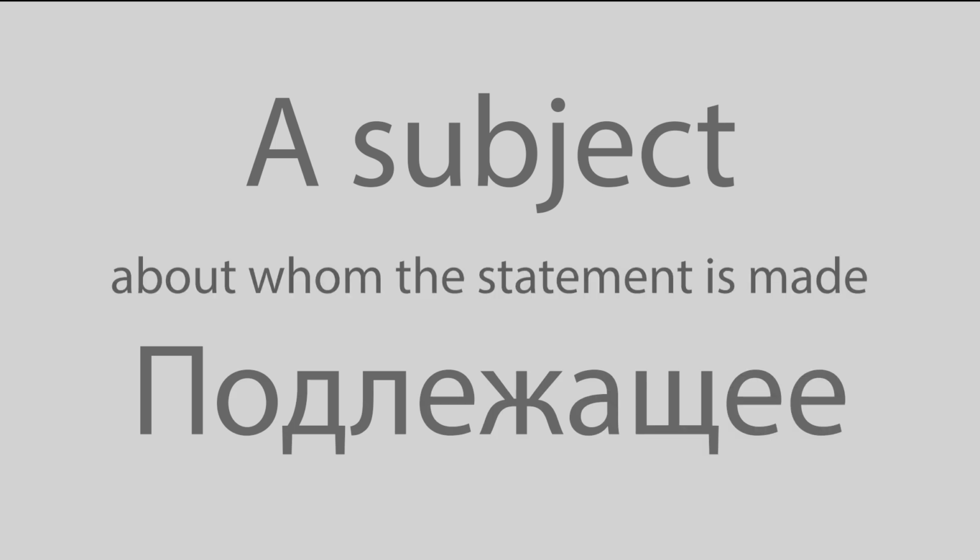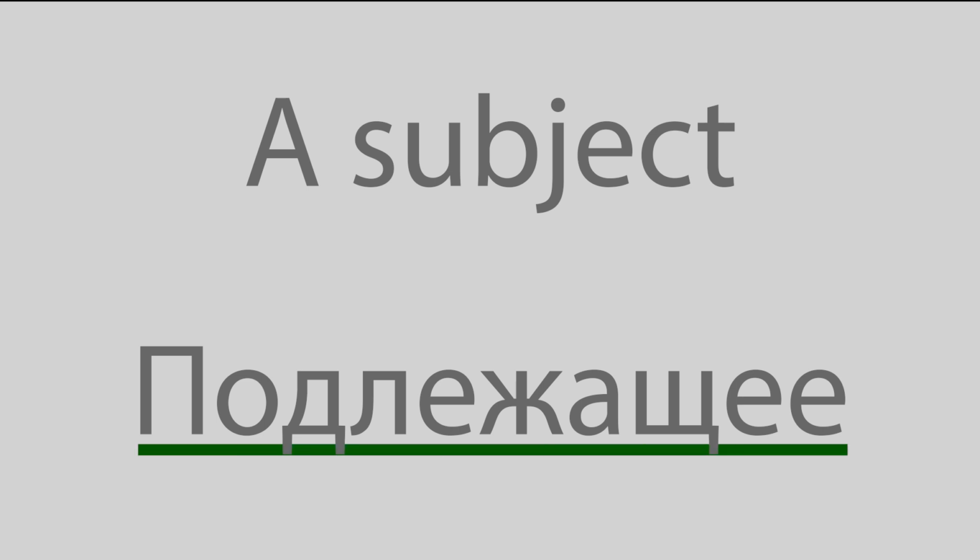The first element is a subject. In Russian, it is called подлежащее, a person or thing about whom the statement is made. In Russian syntactic analysis, a subject is highlighted with a single underline.